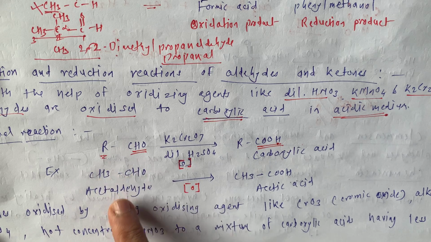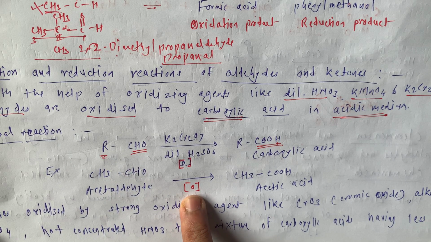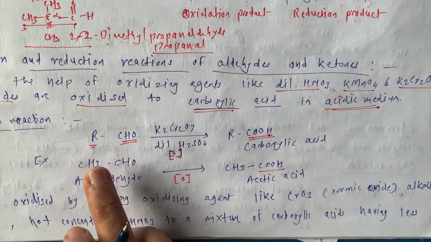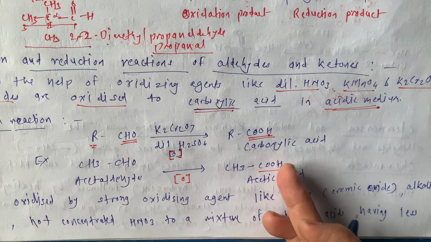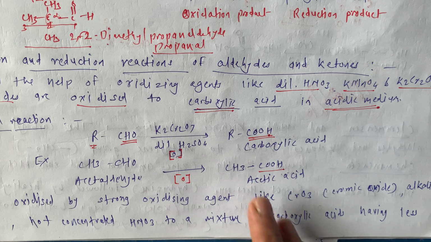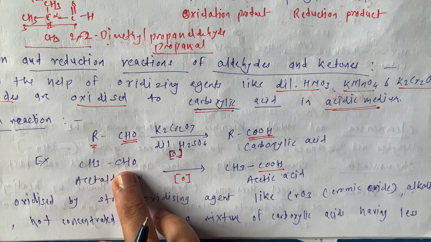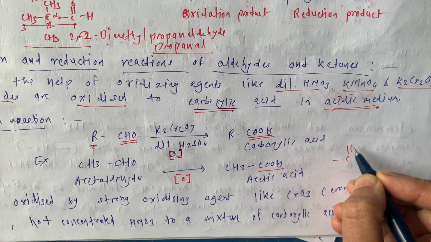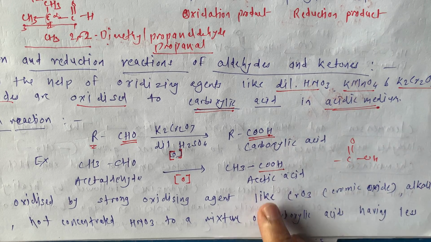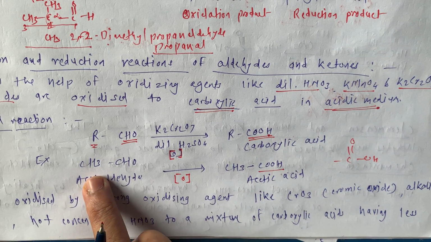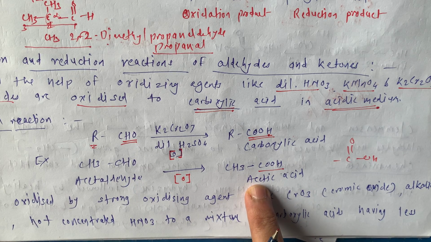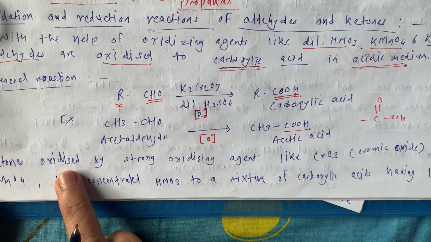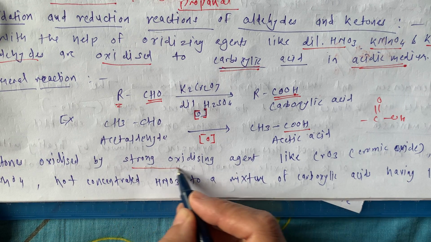So this is CH3CHO. Then there is an oxidation. Here it is formation of COOH. This is a very simple reaction. CH3, one oxygen is here. There is an arrangement change. Here it is C double bond O with H, while here it is C double bond O with OH, and it is converted to acetic acid. Acetaldehyde is converted to acetic acid. Then ketones are oxidized by strong oxidizing agents.